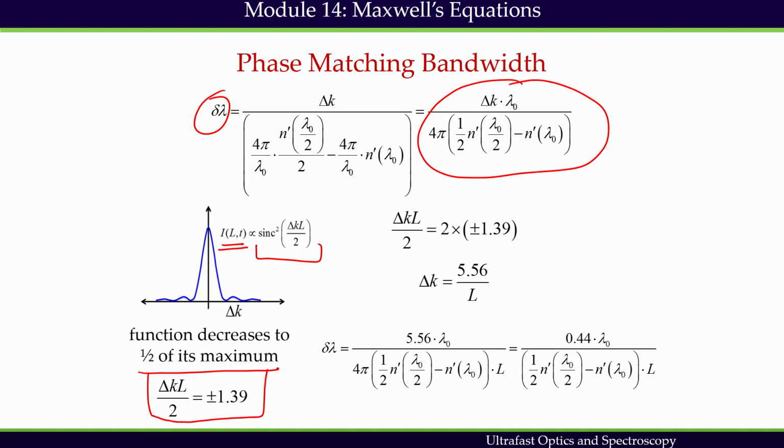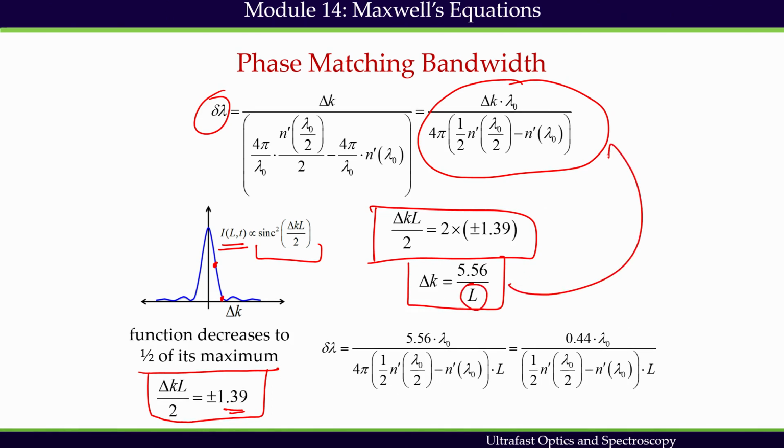So I will consider that the intensity will go down to 0 when I have twice this value, which means I am not at this point, I am actually at this point. So I can write down this expression, and finally delta k has a relationship with the thickness.